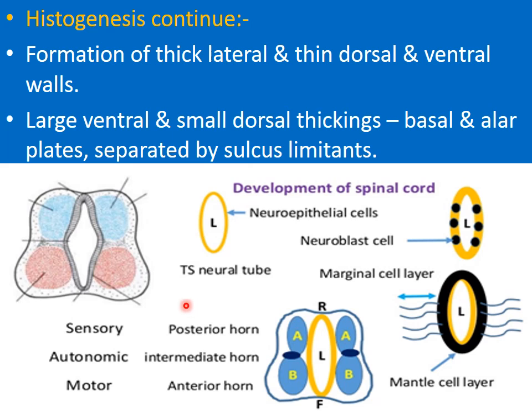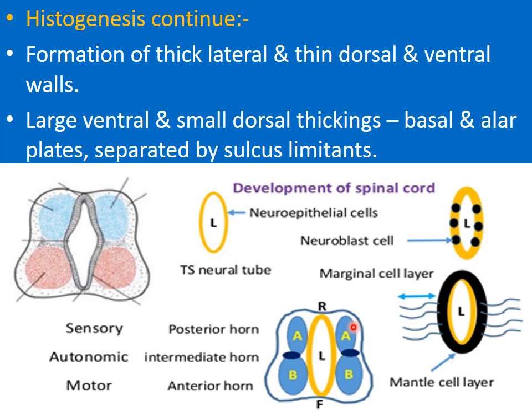With the continuous addition of neuroblasts to the mantle layer, a large ventral and a smaller dorsal thickening become apparent in the lateral wall of the neural tube. The ventral thickenings are called basal plates and the dorsal thickenings are called the alar plates.